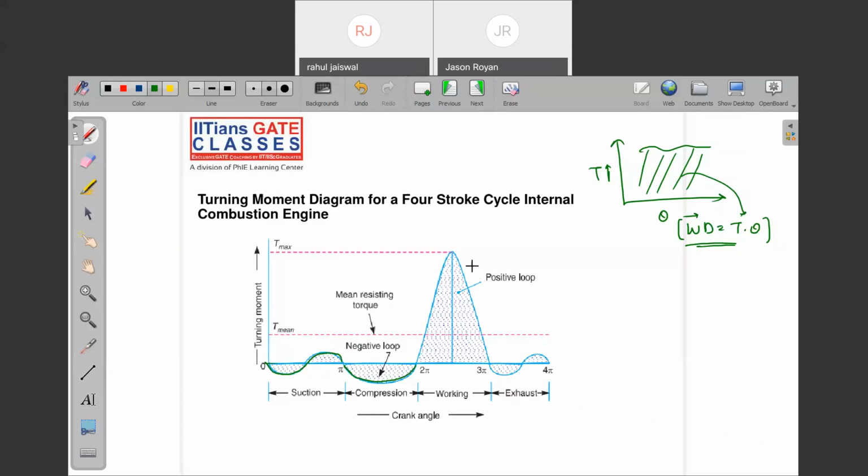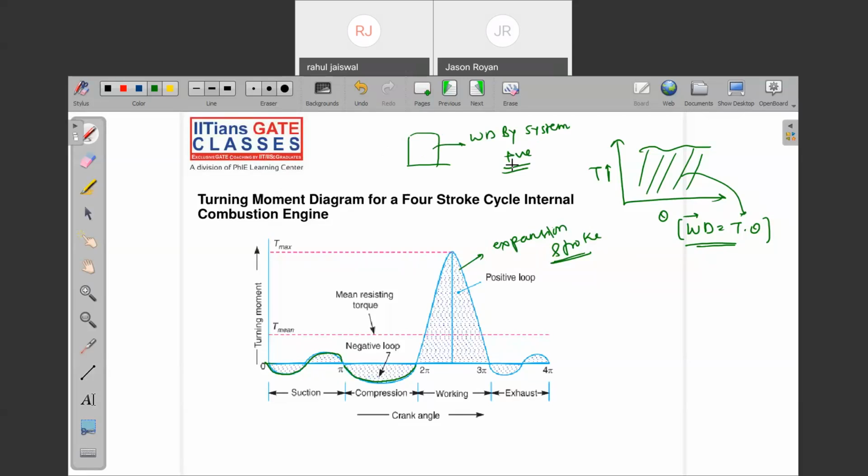But during the expansion stroke, can you see? Why is it positive? Because the work is done by the gases. In thermodynamics, what is the work done by the system, positive or negative? Positive. Work done onto the system? Negative. Are you getting my point?